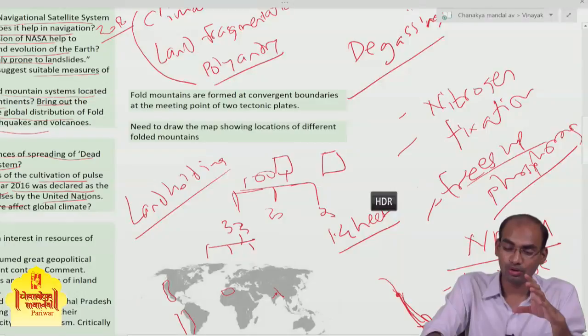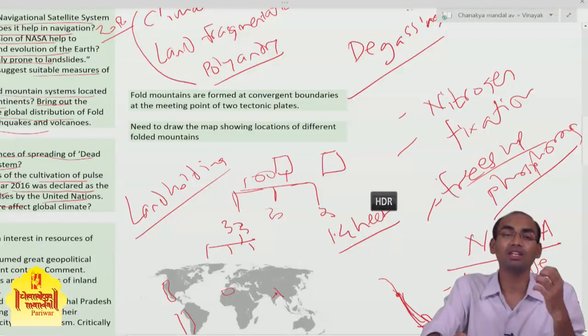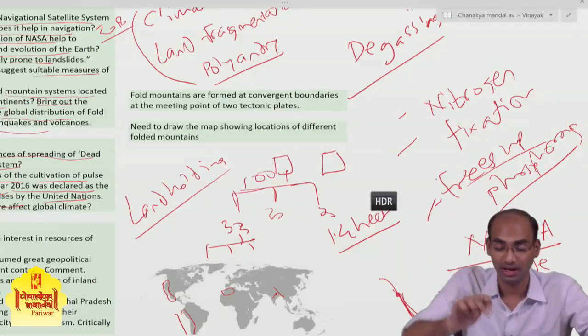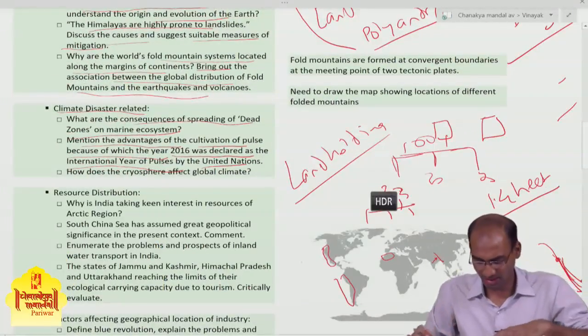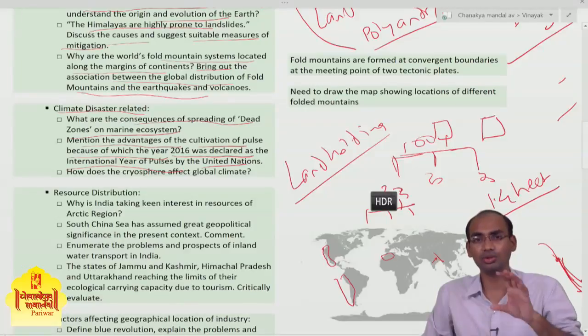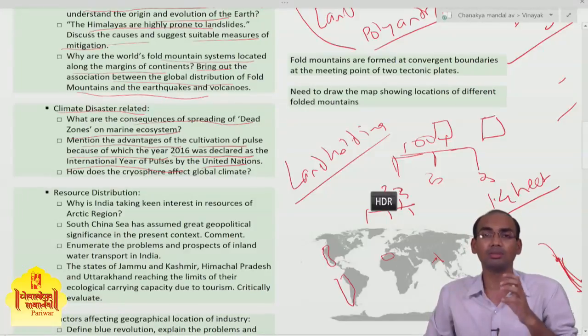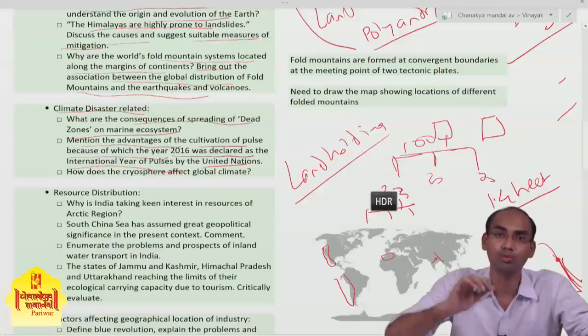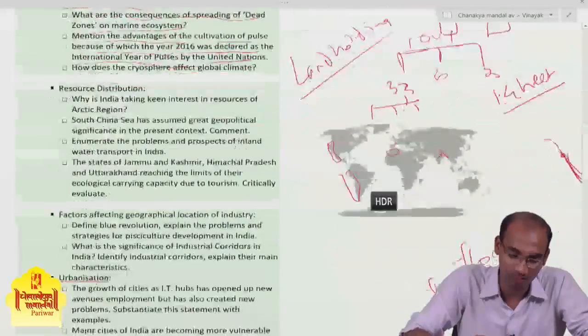Both of these points reduce the amount of synthetic fertilizers required. These are many points which you can write in order to fetch more marks in this question.